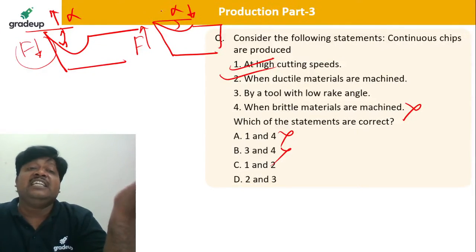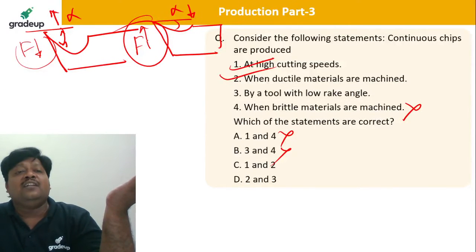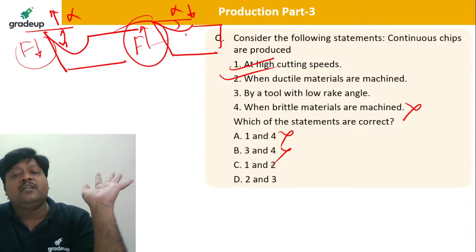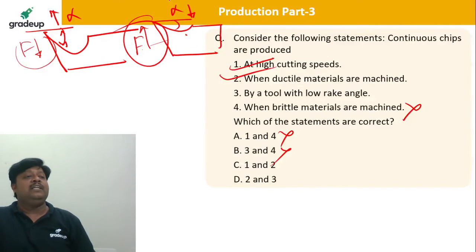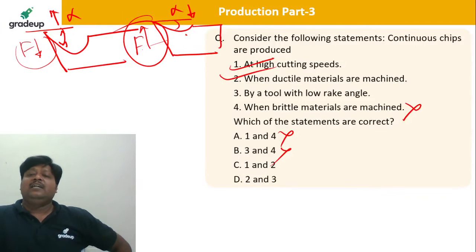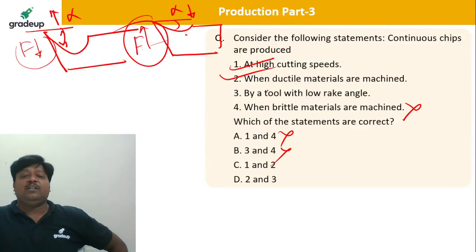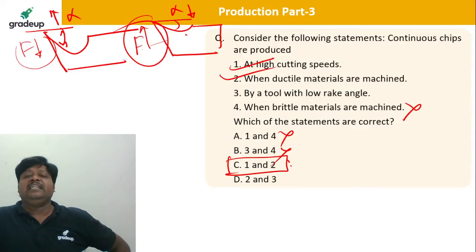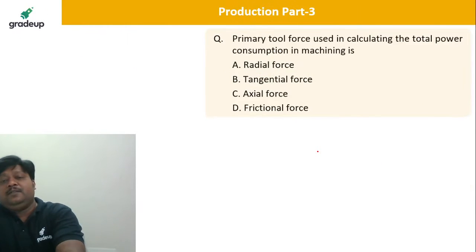And when the shear strain is high, the forces are very huge, so there are chances that the chip will break up. It will lead to the discontinuous chip. So please remember 1 and 2. What I explained, just keep it in mind and apply the same. In this question particularly, 1 and 2 are correct. So C is once again the correct answer.